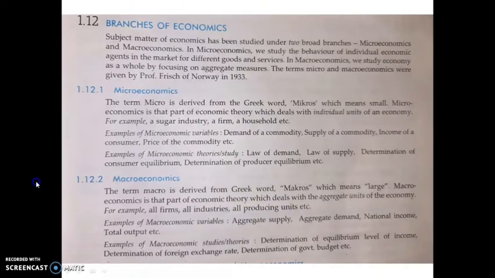Then this chapter deals with the different branches of economics. The important branches of economics are microeconomics and macroeconomics. And what is the difference between microeconomics and macroeconomics?